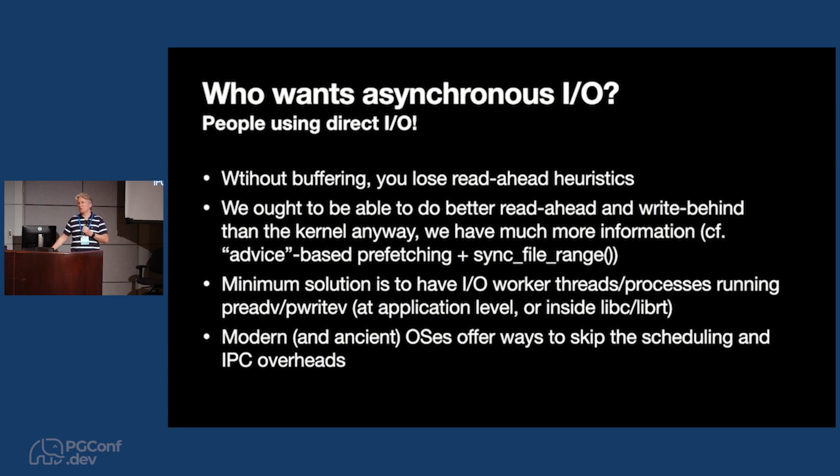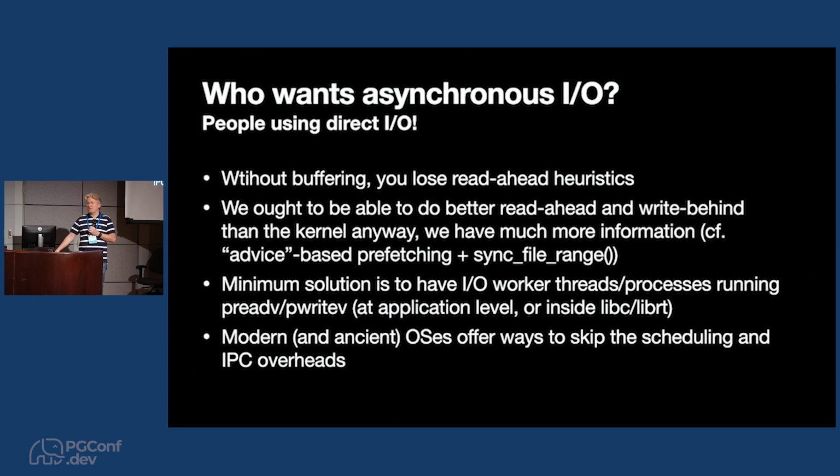I think in the networking world that's changing a bit now, but people who are interested in asynchronous access to disks, it's mainly database people. And the reason for this is that without the kernel helping you with buffering and read ahead and so forth, you need some way to get asynchronous I/O happening, and you need to drive it yourself.